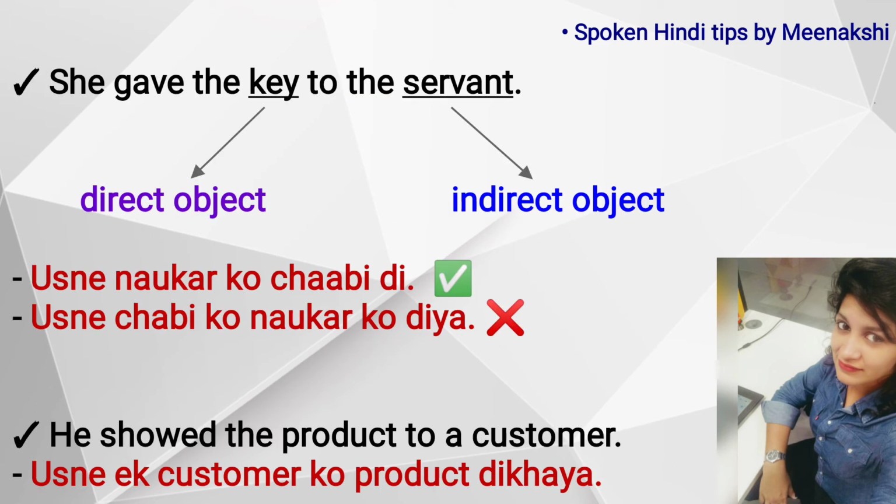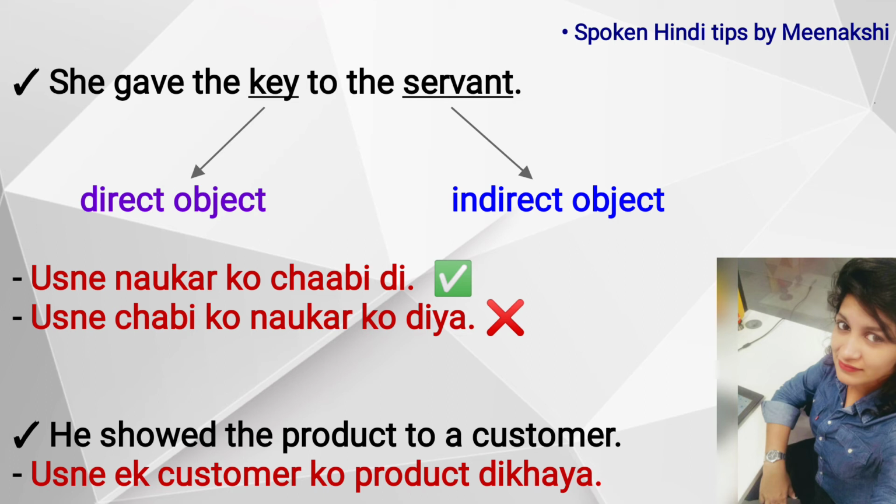Now let's look at this example. She gave the key to the servant. Now here there are two objects, the key and the servant. So she is giving the key to the servant. She gave the key to the servant, right?